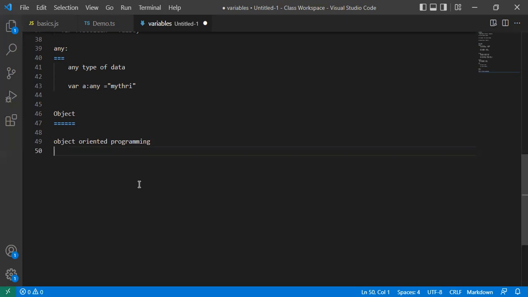Guys, remember one thing, we are explicitly dealing with Angular. Whatever things we have to use, syntactically we follow TypeScript, but internally TypeScript is going to be converted and used entirely as JavaScript only. So whatever concepts you have learned in JavaScript will be very helpful here and will be used there.